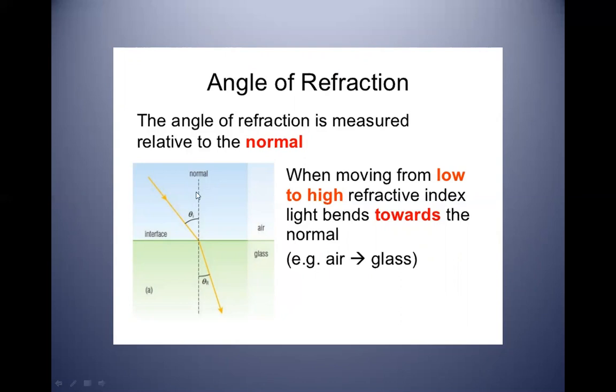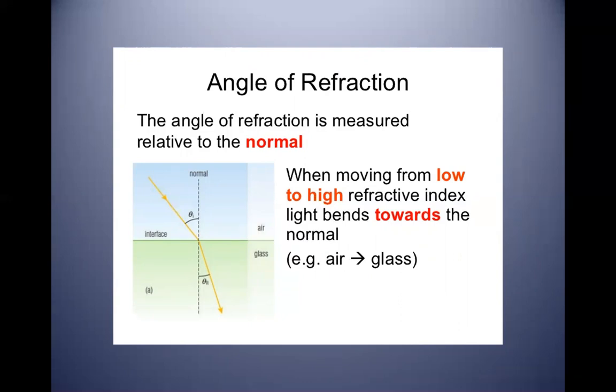The angle of incidence will be more in the air and the angle of refraction will be less in any denser medium. It can be glass or water. Okay, and if we reverse the situation, then the angles will also be reversed. So when a ray of light moves from low to high refractive index, light bends towards the normal. And this is a very important concept you have to clear in your mind, girls.